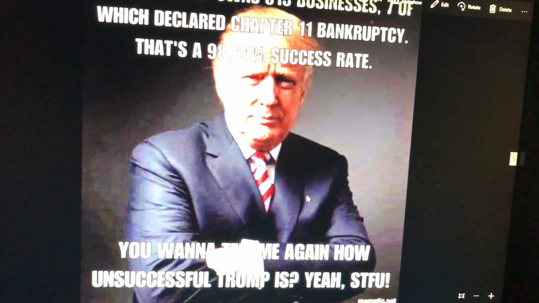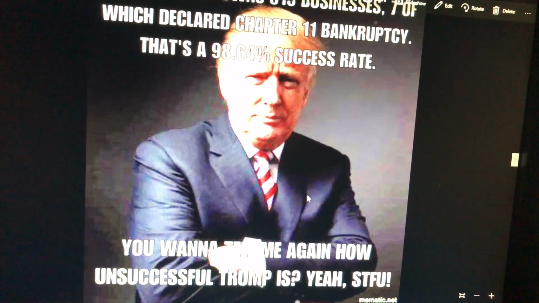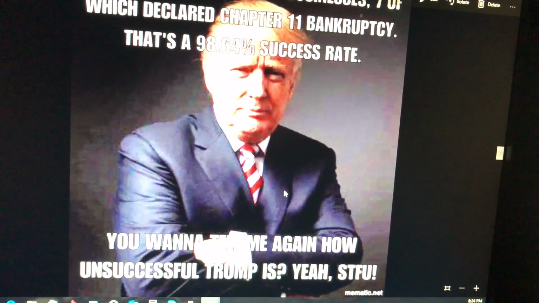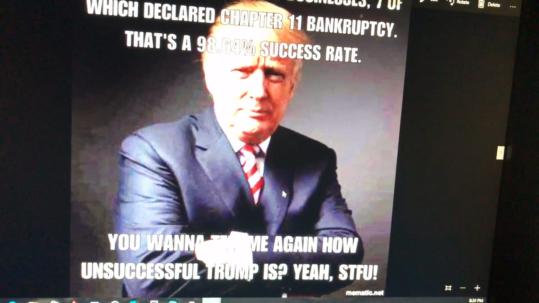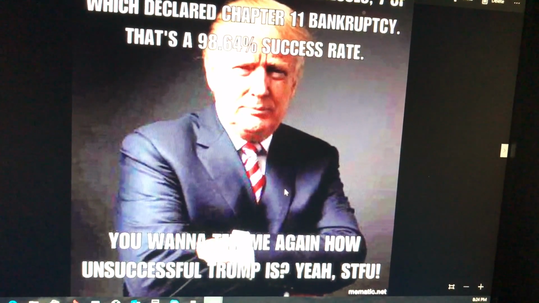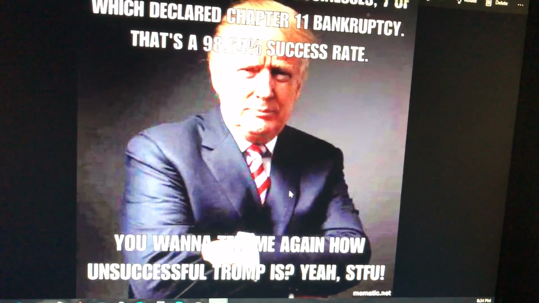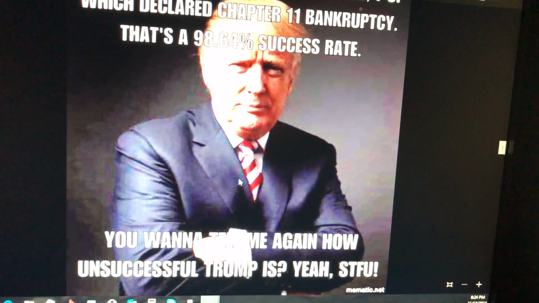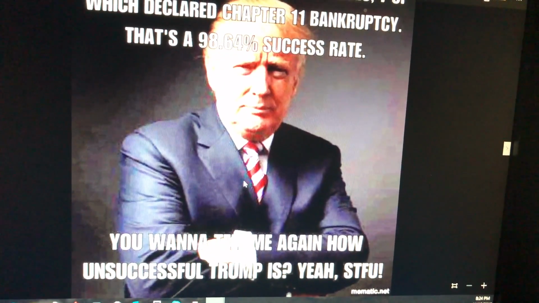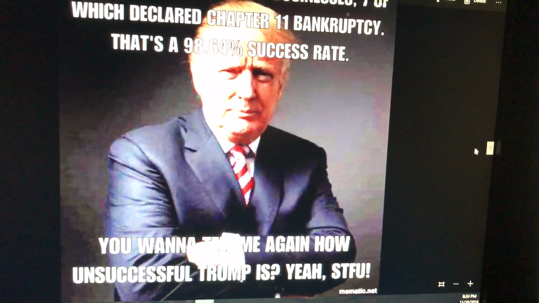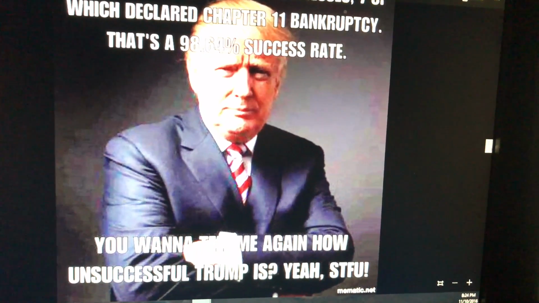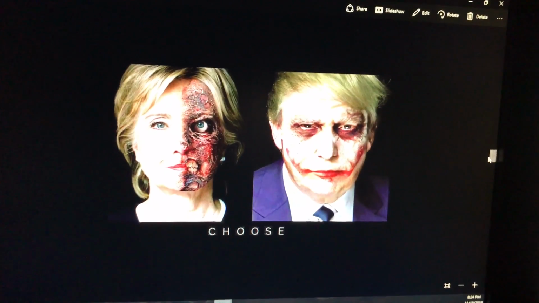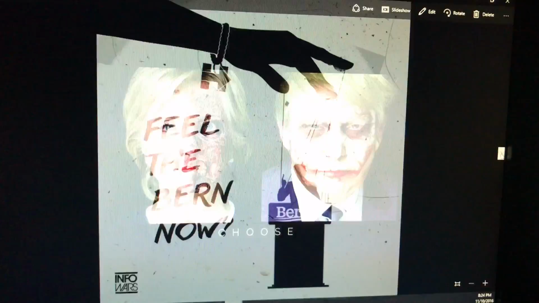Yeah, the thing about it is, when they were attacking this man, the only thing they could talk about is all his bankruptcies. They have no idea what bankruptcy means. They have no idea the difference between Chapter 7, 11, or 13. They have no idea how many businesses he has that haven't failed. And all they're talking about is why doesn't he show his tax returns? Meanwhile, you're talking about these welfare leeches who have no business, produce nothing, and then they wonder why they can't win a national election.